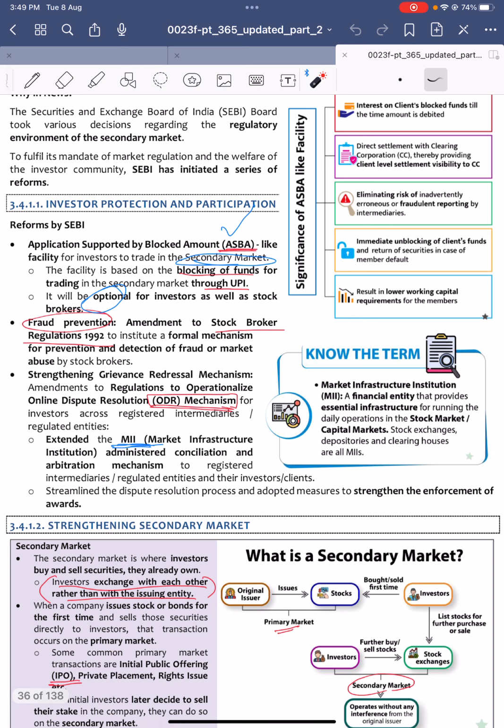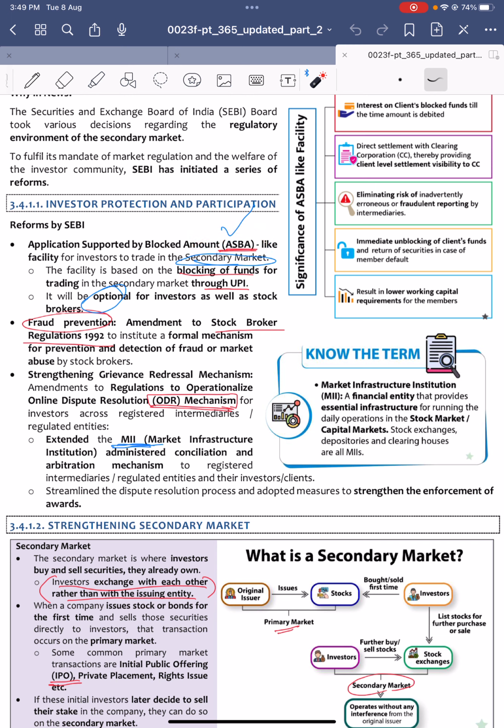Okay, SEBI, I think you all know, is a statutory body, made a statutory body in the year 1992. It is the regulatory body of the secondary market. So what are the reforms? The reforms introduced by SEBI are ASBA, application supported blocked amount.